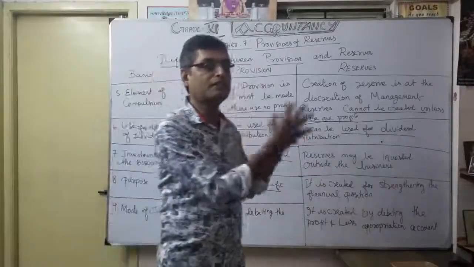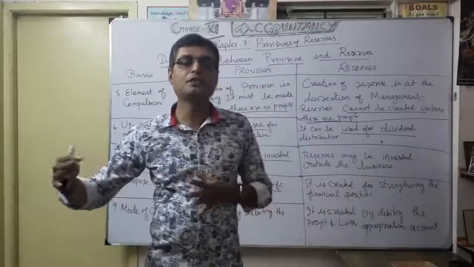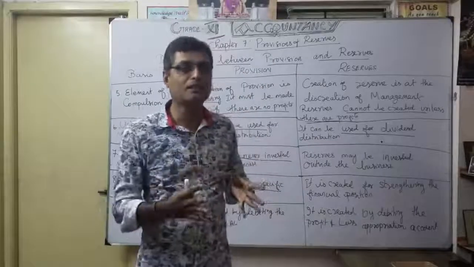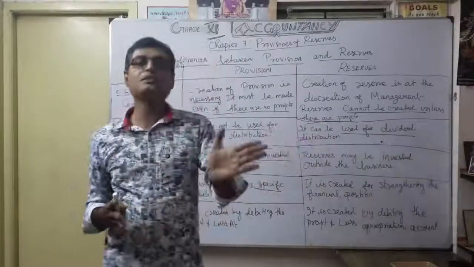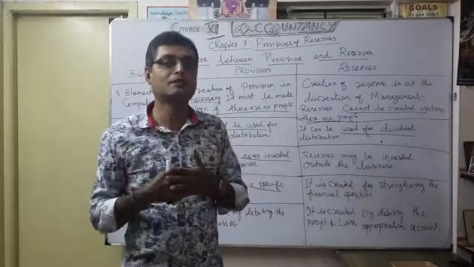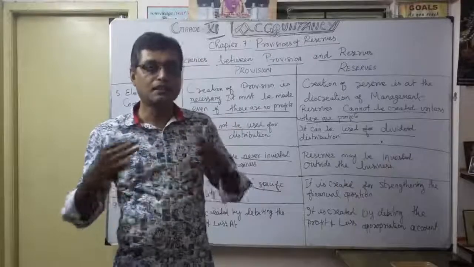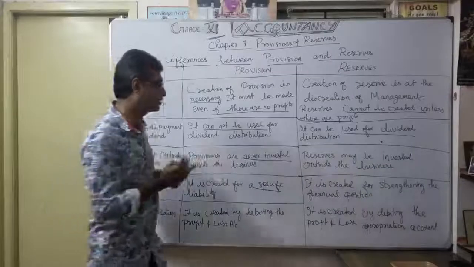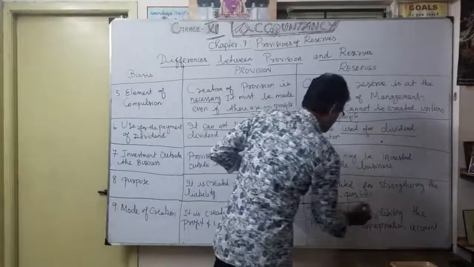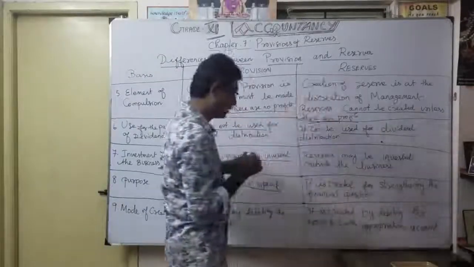If I utilize the entire profit, it's very difficult to run the business in future. So any available profit you want to retain for the improvement, strengthening, enhancement and expansion of the business. That's why it is created: strengthening the financial position.